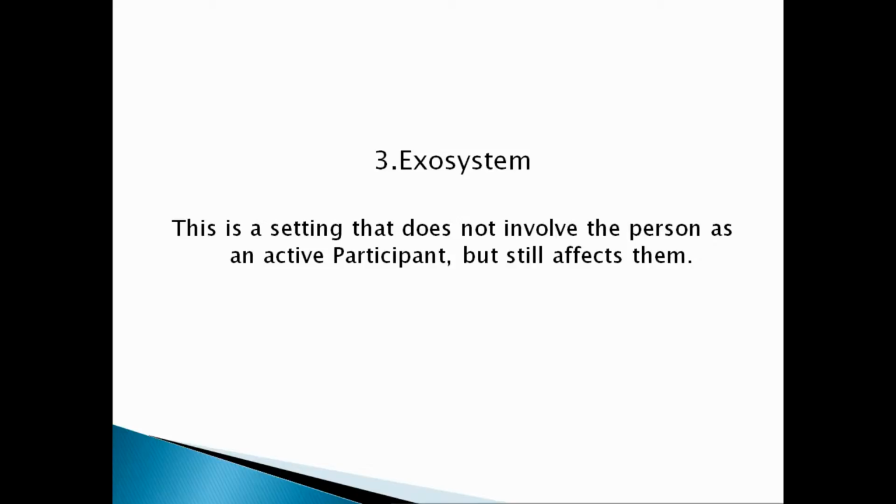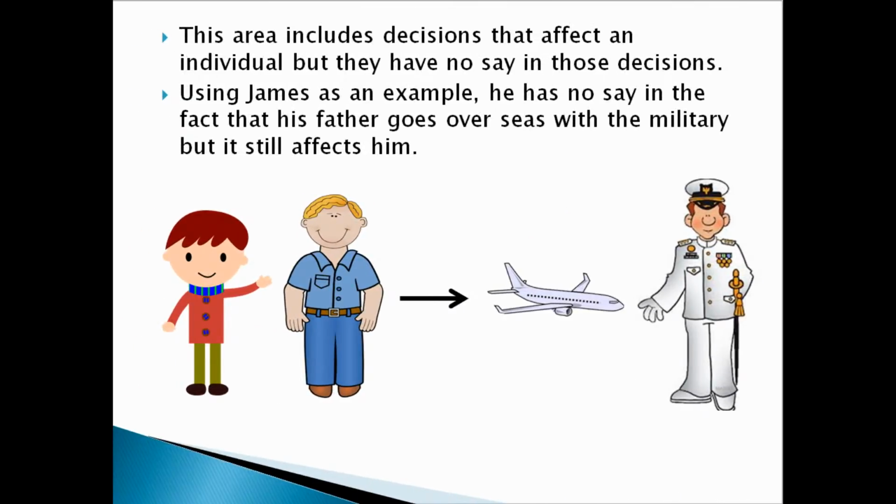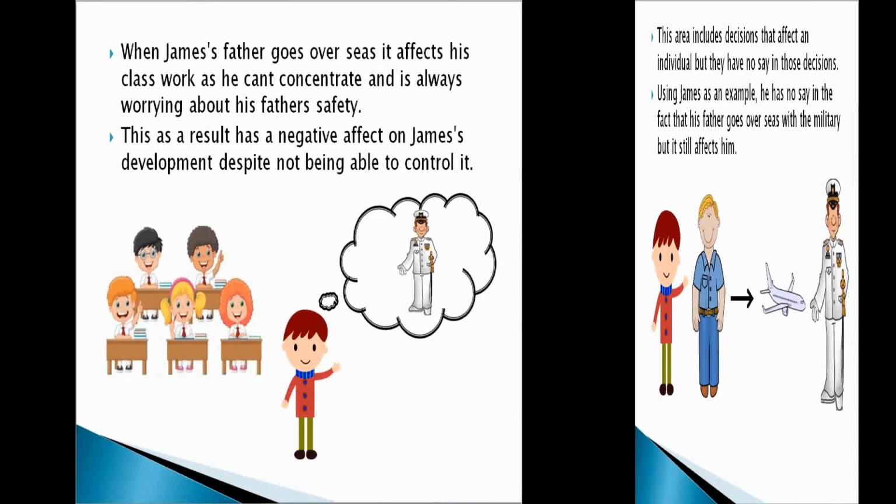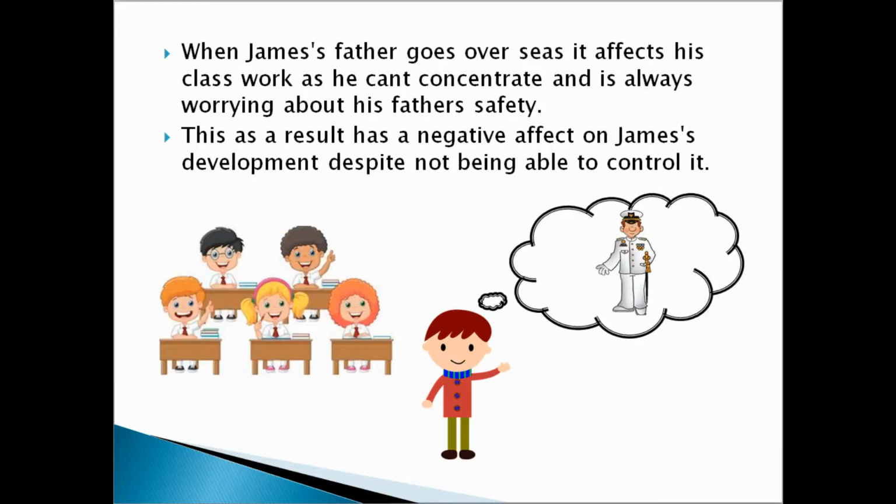This is a setting that does not involve the person as an active participant, but still affects them. This area includes decisions that affect an individual, but they have no say in those decisions. Using James as an example yet again, he has no say in the fact that his father goes overseas with the military, but it still directly affects him. When James's father goes overseas, it affects his classwork as he cannot concentrate and is always worrying about his father's safety.